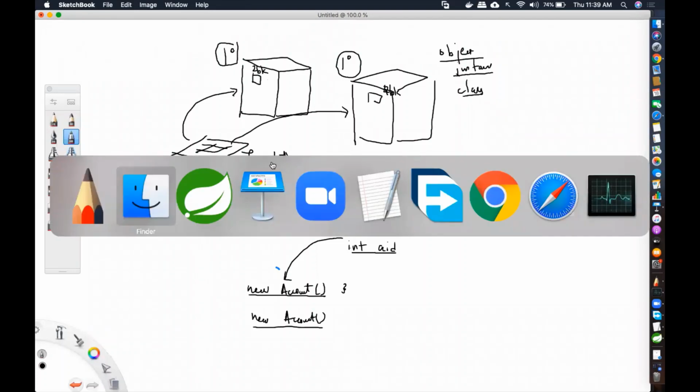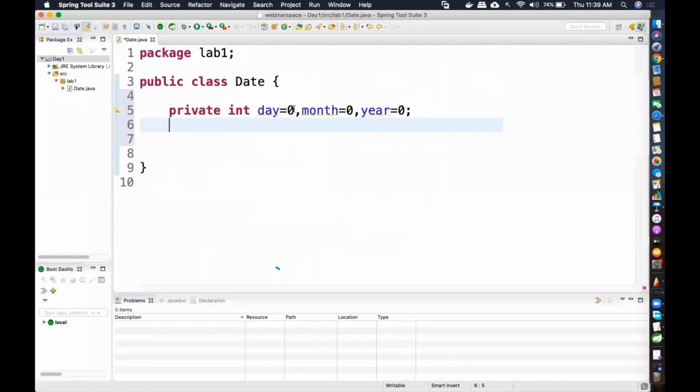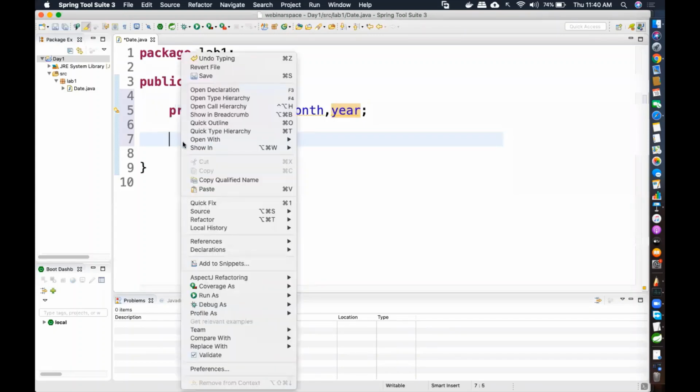Okay, but you don't have to specifically write 0, because automatically in Java there is something called a default constructor, which will automatically initialize the values to 0 itself. But what if I don't want the values to be 0? I want the values to be the values which I give. When the object is created in memory, at that time itself I want it to have the values which I am giving. So I'm going to create what is known as a constructor.